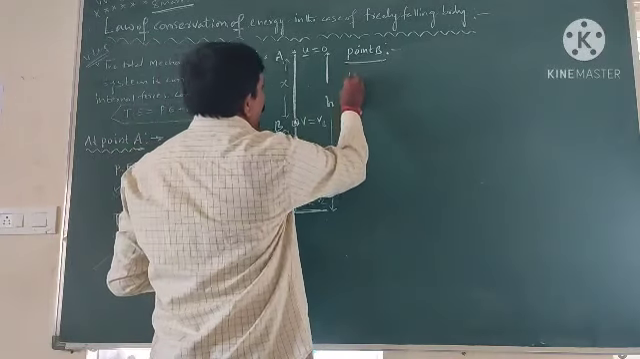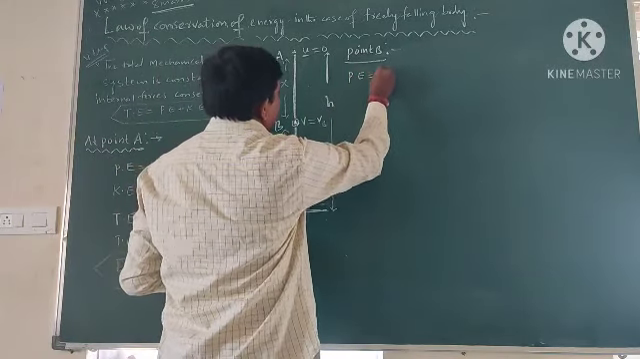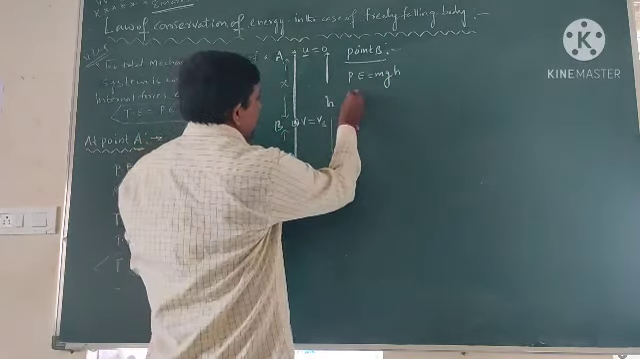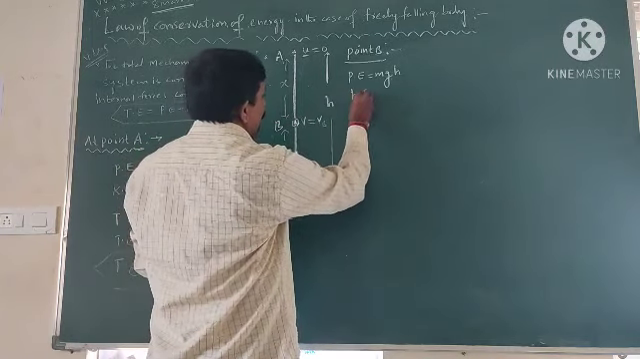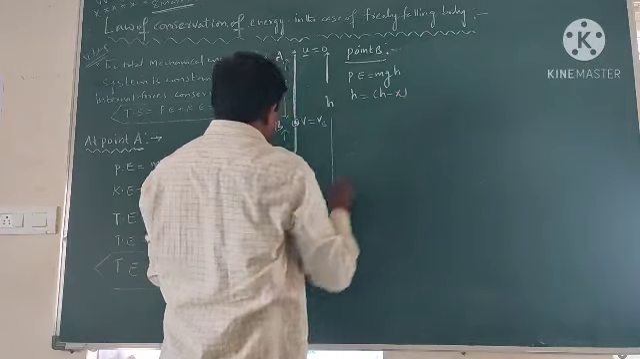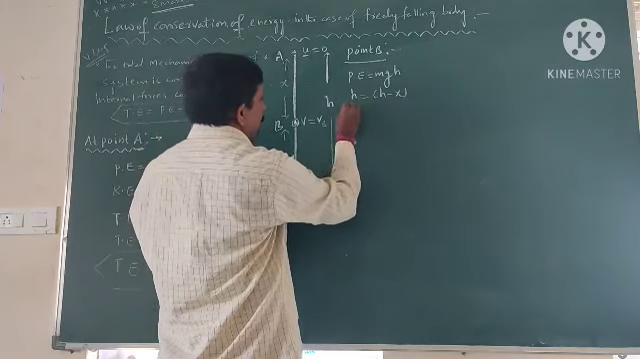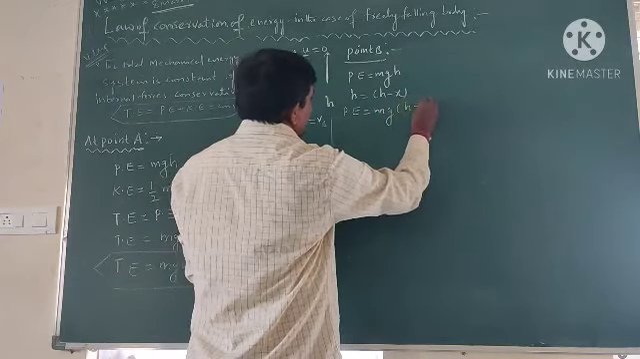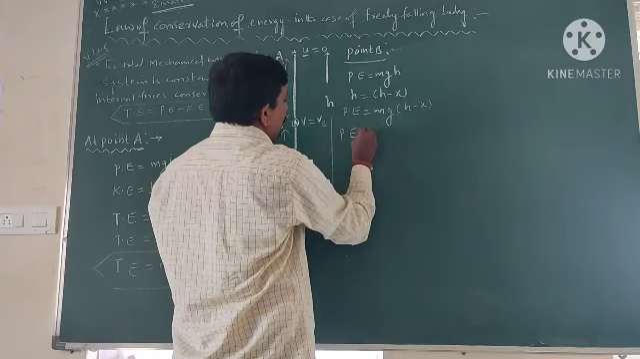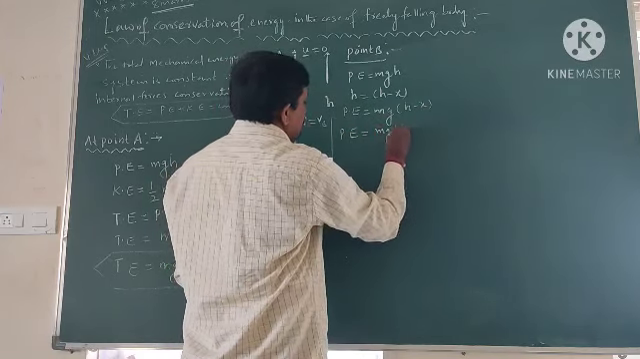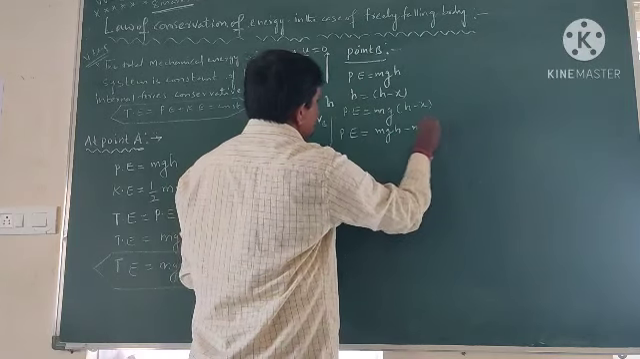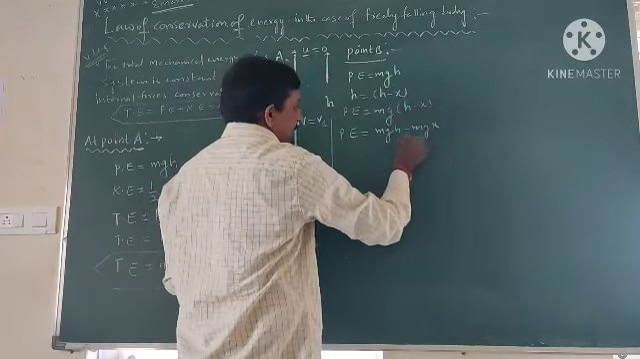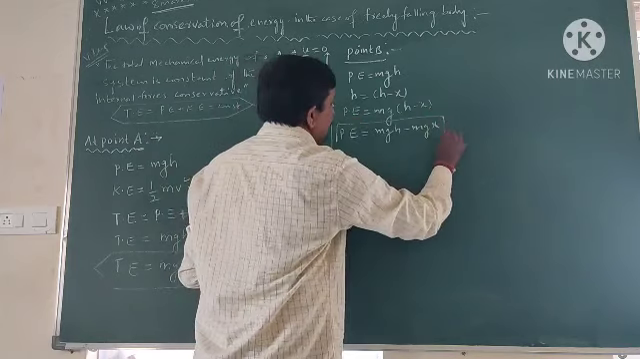Now we want to find the potential energy at point B. We know that potential energy is mgh, but here the height of point B from the ground is h minus x. Substituting the height, the potential energy is m into g into h minus x. So the potential energy is mgh minus mgx. This is the potential energy at point B.